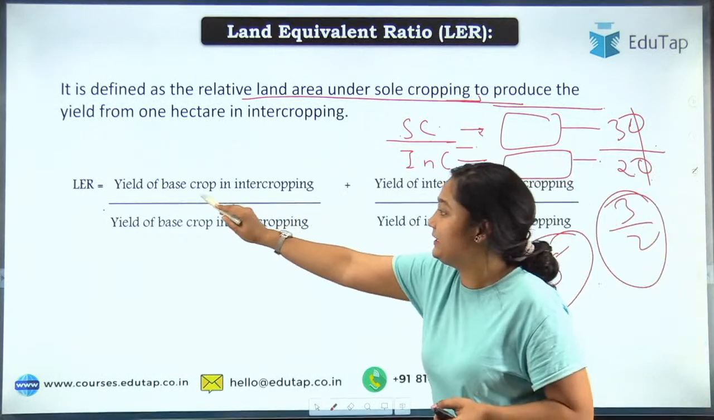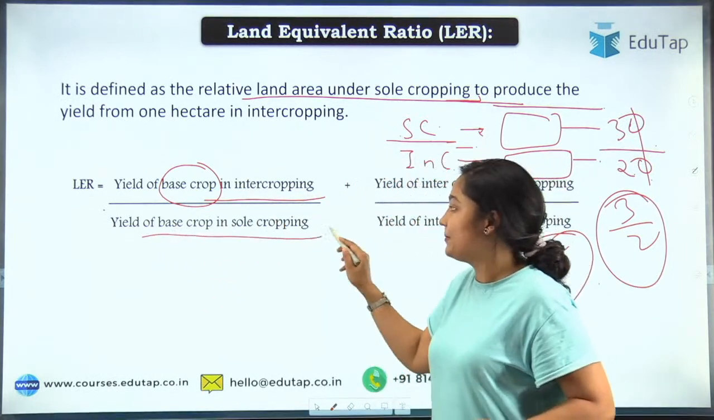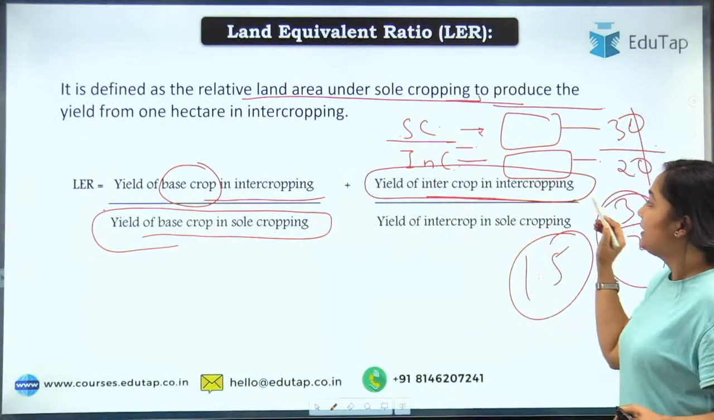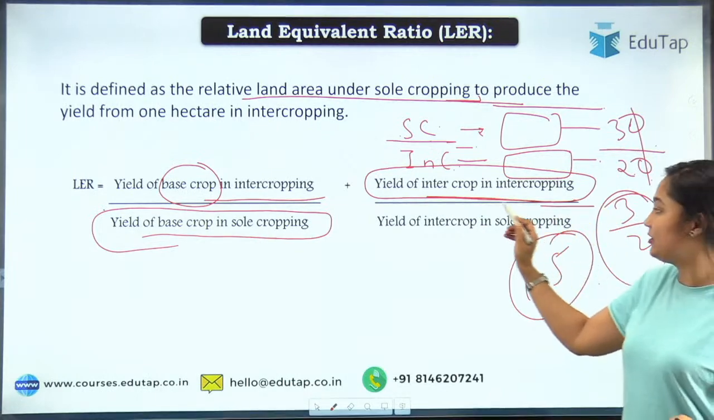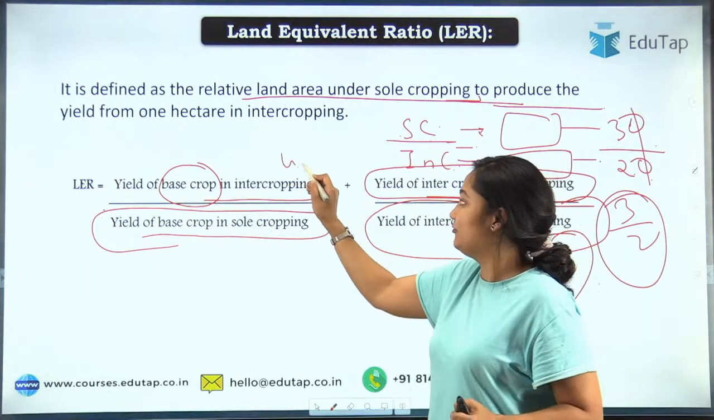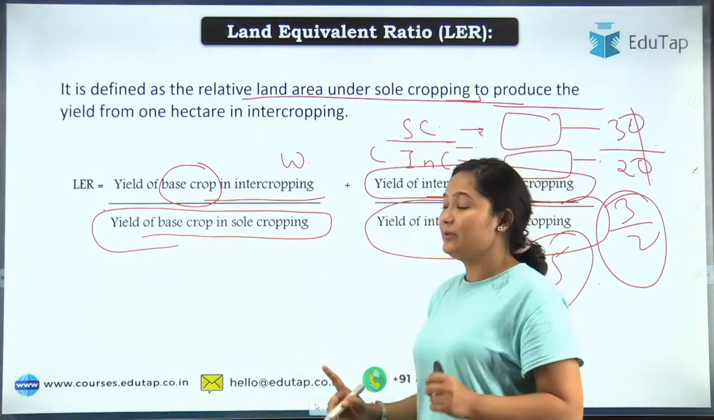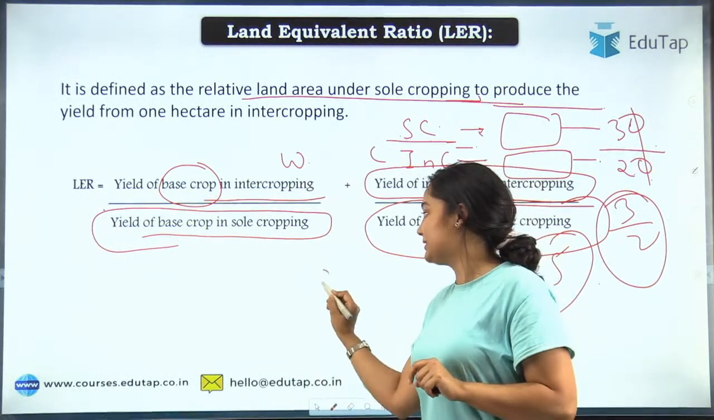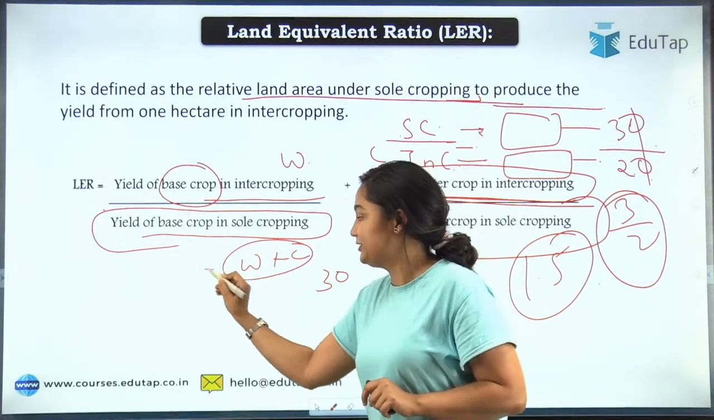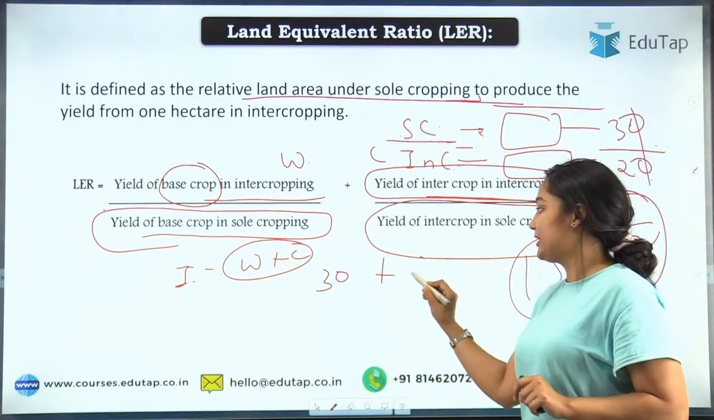So here the formula is yield of base crop, your main crop in intercropping, divided by yield of base crop in sole cropping. Then yield of intercrop in intercropping, divided by yield of intercrop in sole cropping. Let's say we are talking about wheat and cotton that you have grown together. How much wheat yield did you get in the intercropping? Let's say 30 kg. This first case is about wheat plus cotton, that means intercropping. So you are getting 30 kg wheat, plus let's say 20 kg cotton.